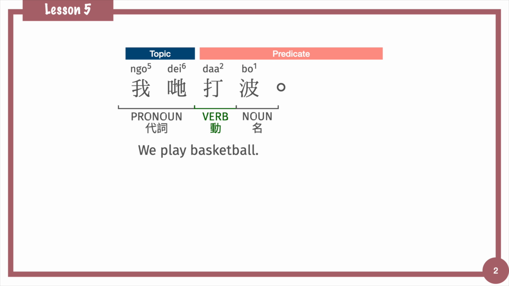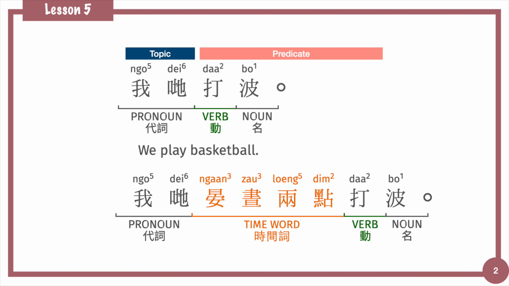If we want to tell a specific time in the sentence, the time word should be placed in front of the word 打, such as 我哋晏晝2點打波. 晏晝2點 is the time word, means at 2 p.m. 我哋晏晝2點打波. We play basketball at 2 p.m.